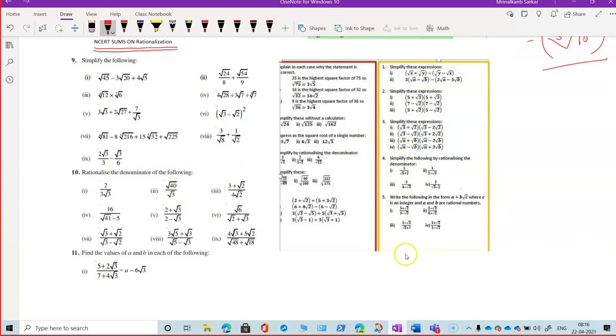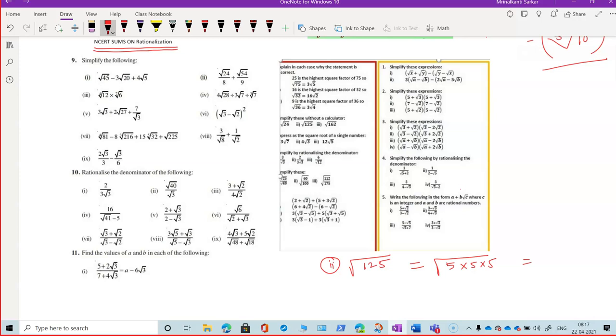Okay, so let us simplify this without a calculator. I am showing you some examples, not all. You will be able to do it. Root 125. If they have asked you to simplify, how will you simplify? The concept of surds and indices we have learned so far. Mainly the exponent we are going to use. Inside the root, you write 5 into 5 into 5.